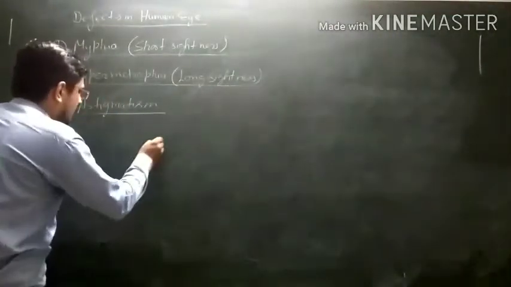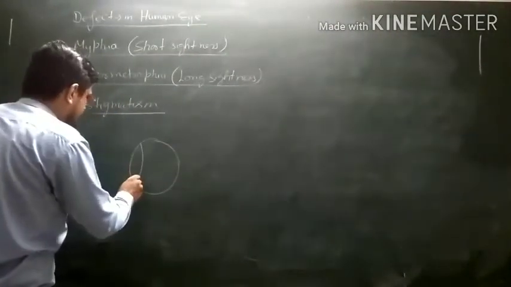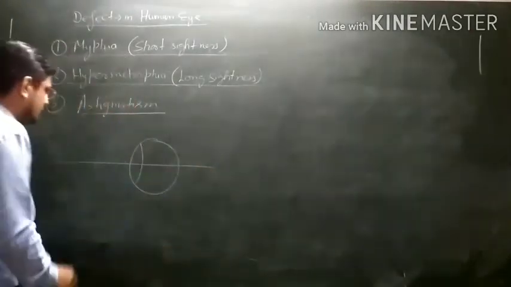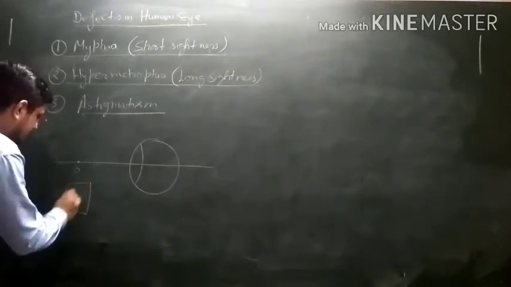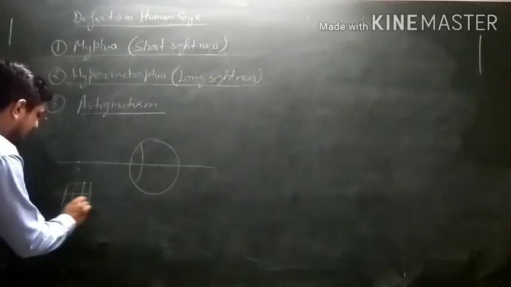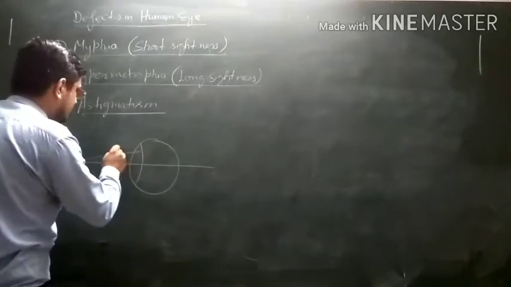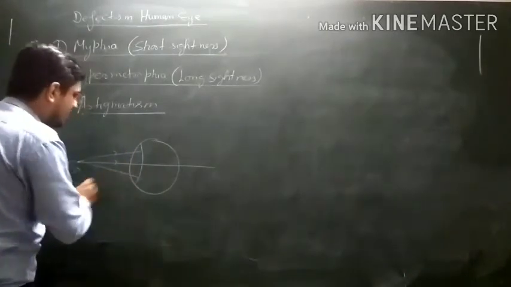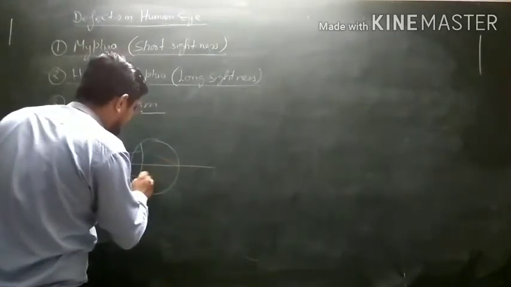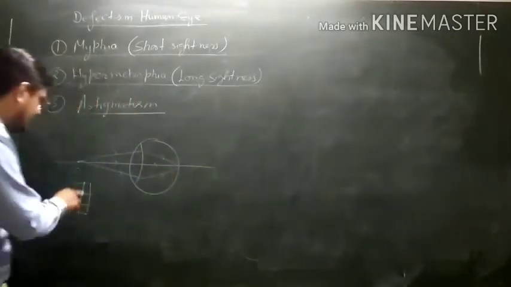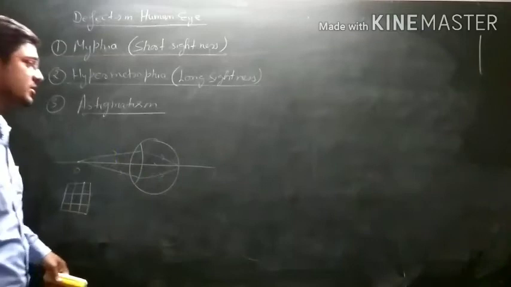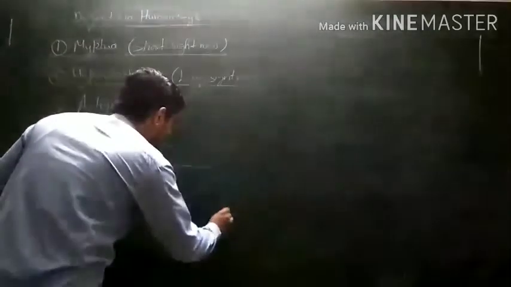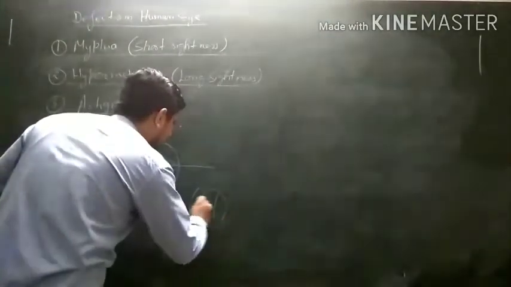Okay, so what happens in astigmatism? Let us see with an example. If this is an object O and its shape is like this, horizontal and vertical lines are placed like this, and in this case the image is formed at the retina, but these horizontal and vertical lines at any place are not seen at that place. Their position has been changed. In this case, we will see it like this curve.